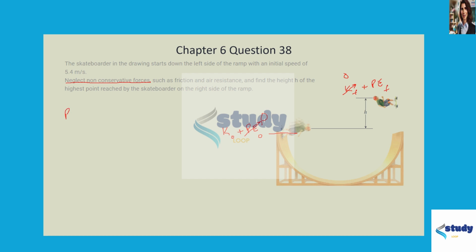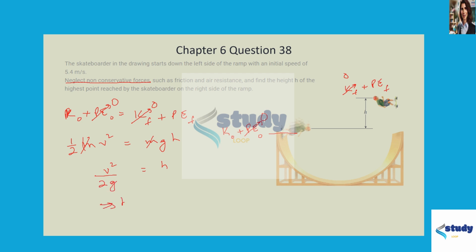So now, since K subscript 0 plus PE subscript 0 equals K final plus PE final, and we already said that PE sub 0 is 0 and also K sub f is 0, we can now put some numbers in. 1/2 times m times v squared is equal to mgh, and we can cross out the m on both sides, since you can divide both sides by m. Now let's make h the subject, so h would be equal to v squared over 2g.